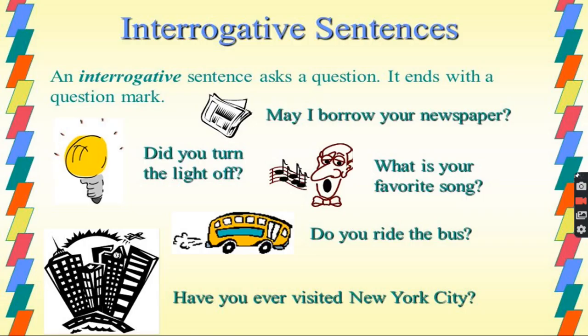Now an interrogative sentence asks a question, as I said, and it ends with a question mark. Here are some more sentences. May I borrow your newspaper? Did you turn the light off? See my way of asking questions. See how the plain sentence is said and how a question is being asked. Interrogation. What is your favorite song? Do you ride the bus? Have you ever visited New York City?